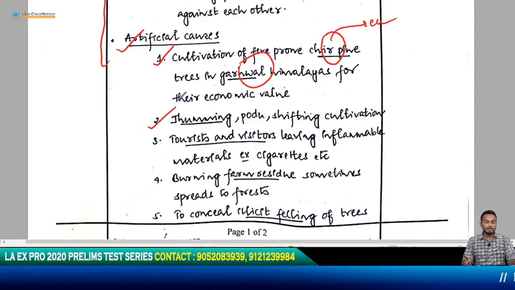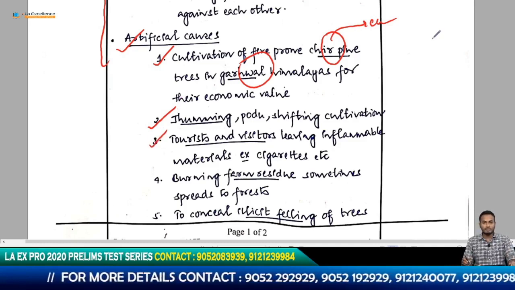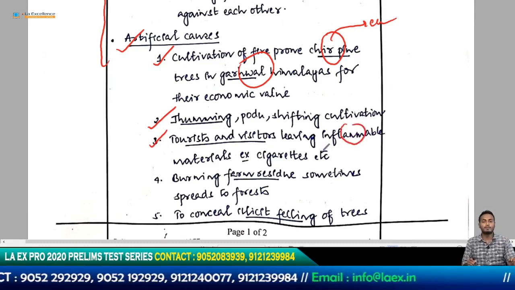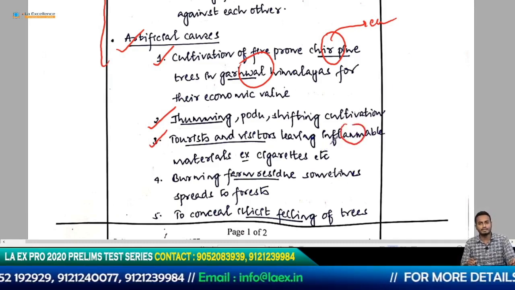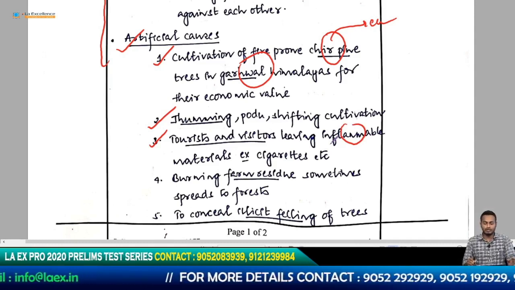So the tribals set fire to a place and then they use it for cultivation and then they leave and so on, but this is also a cause of forest fires. And then tourists and visitors, they basically leave out inflammable materials like cigarette stubs, beedis, etc. So these create forest fires if not taken care of well.